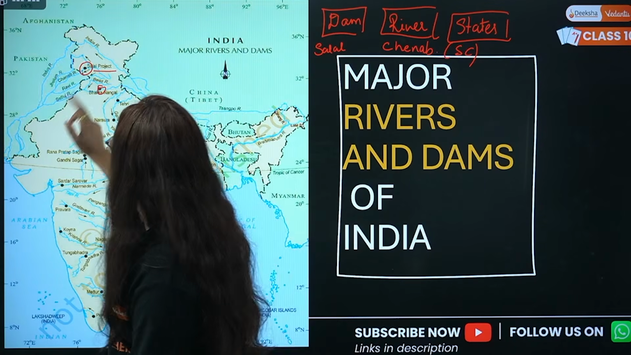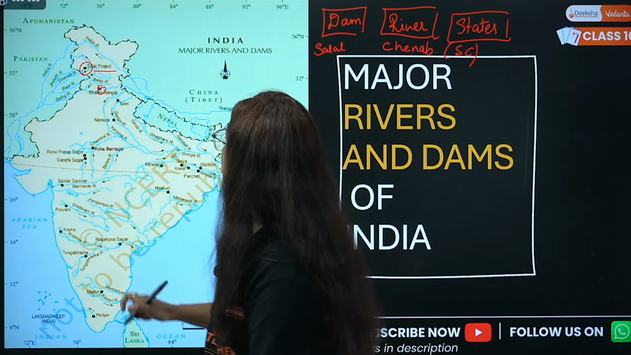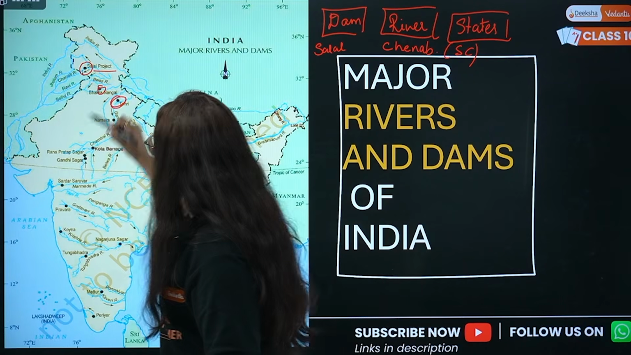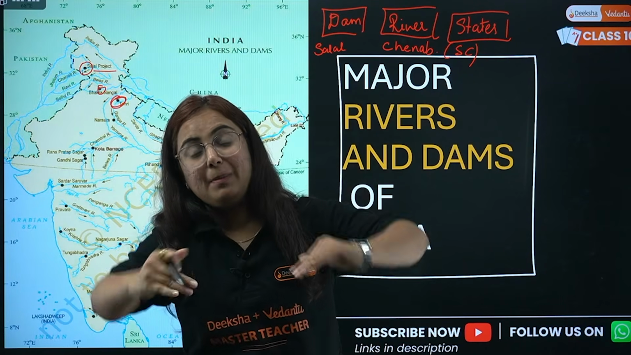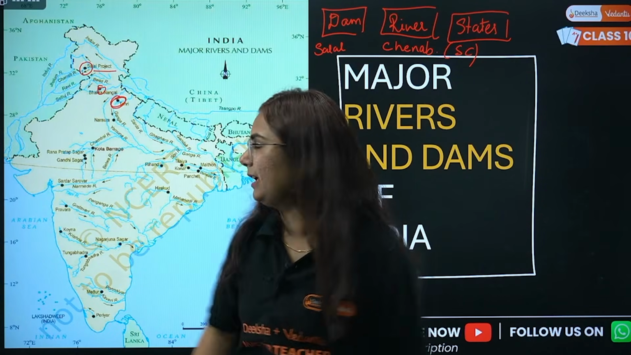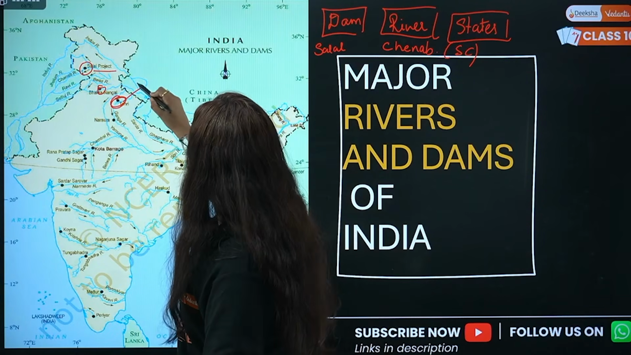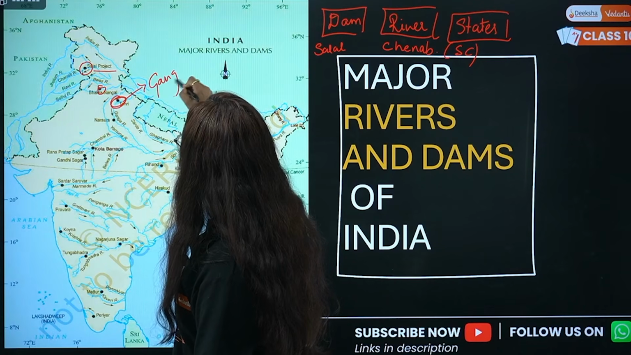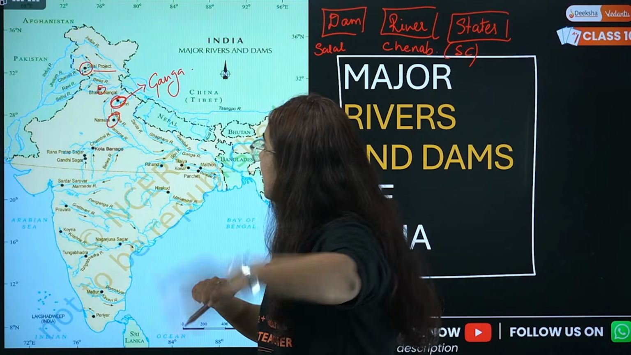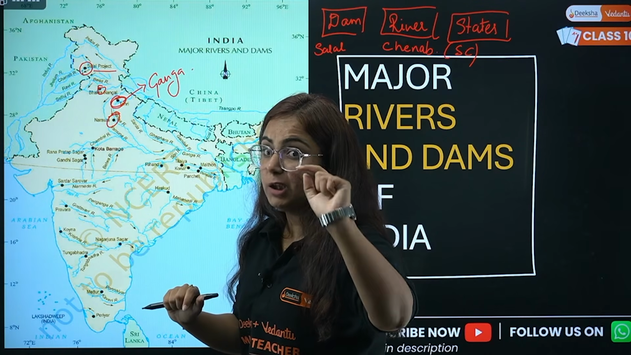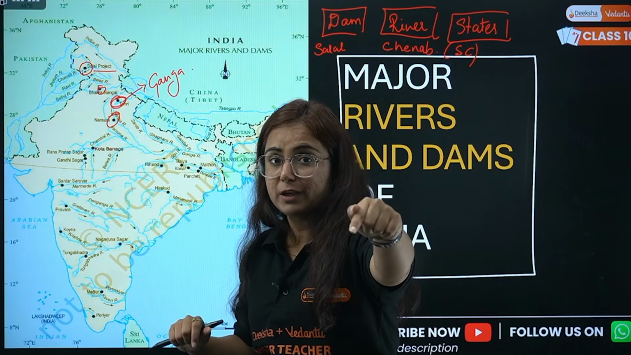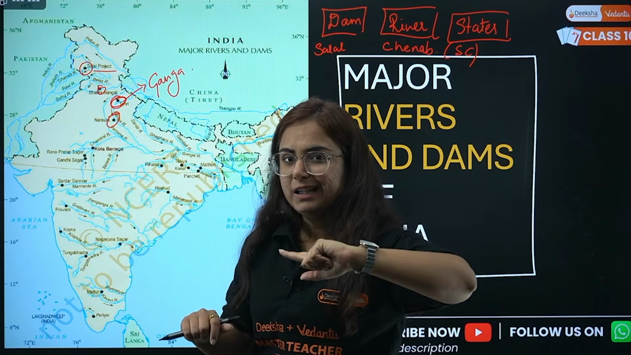Then we have Bhakra Nangal on the bank of river Satluj. Tehri Dam, now Tehri is on Tehri river, but Tehri river is a tributary of Ganga river, so hence we will remember Ganga Nadi. So Tehri, Uttarakhand state, on the bank of river Ganga. Then again we have Narora. Narora is also on the bank of river Ganga. Narora is also an important project we will study in next maps. I want you to comment down right now if you are aware about what is Narora other than this dam.